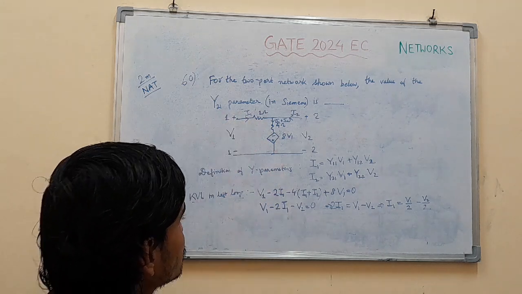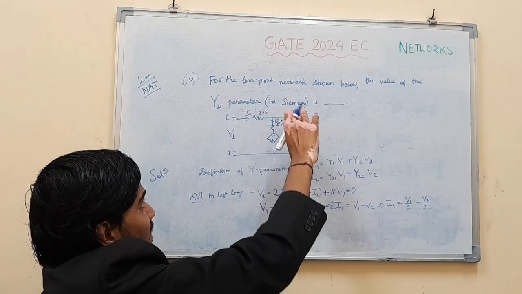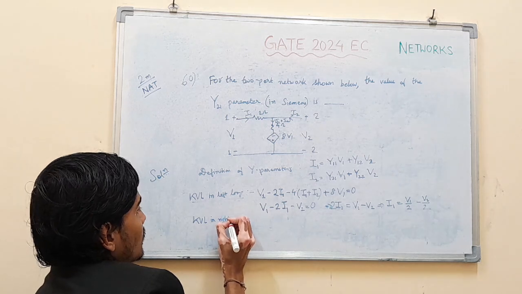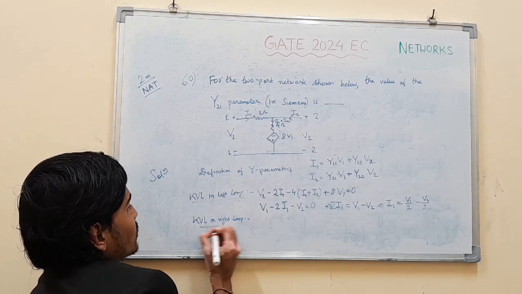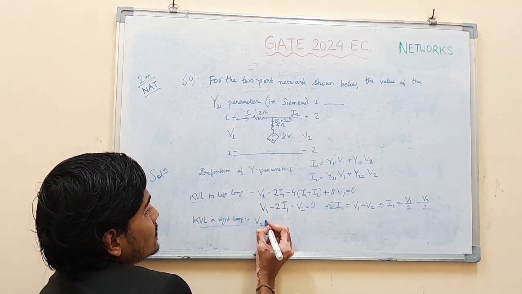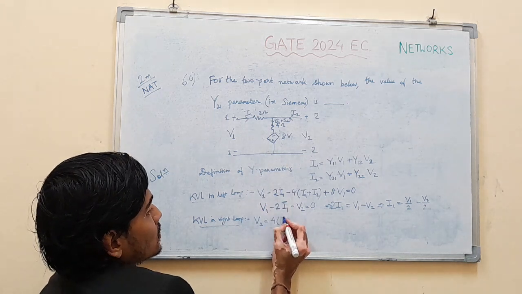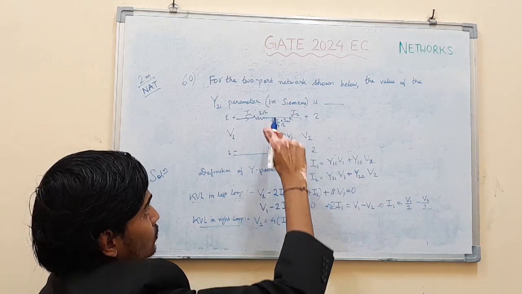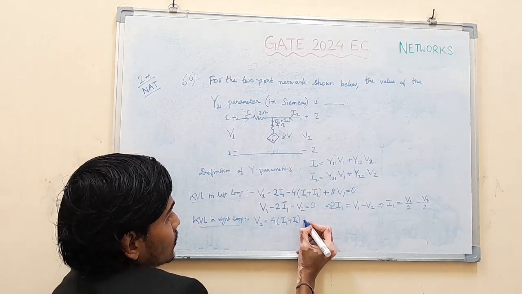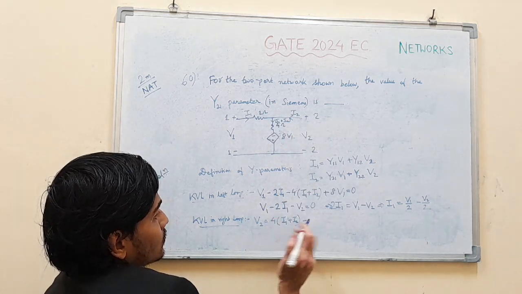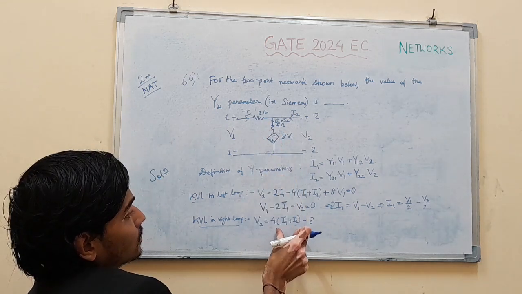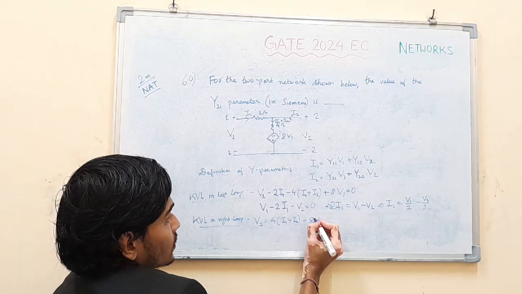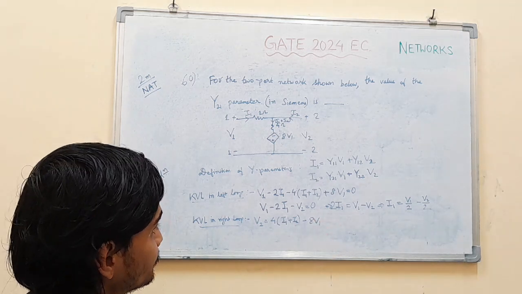Now, what you can write is KVL in the right loop. KVL in the right loop is V2 equal to 4 into I1 plus I2. I1 plus I2 will be a rise, so minus 8 V1, because we have taken the drop as positive, so a rise will be minus. Okay.